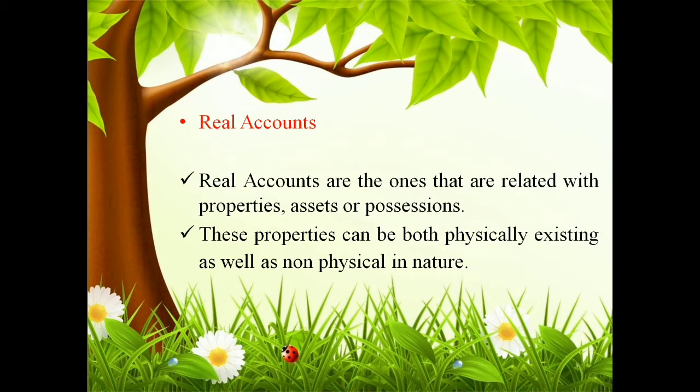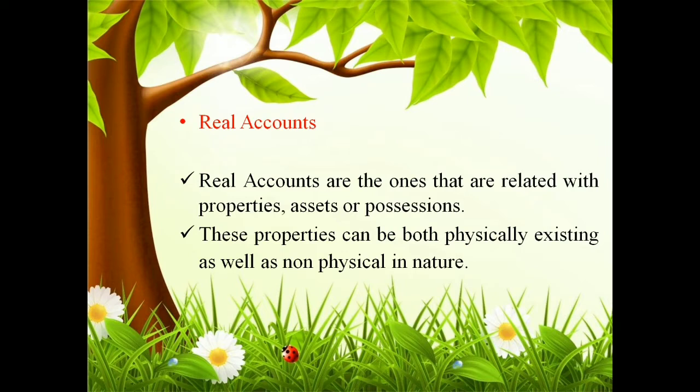Let us see what real accounts are. The second category of account is a real account, and that is related to properties, assets or possessions. So an account related to properties, assets or possessions is called a real account.